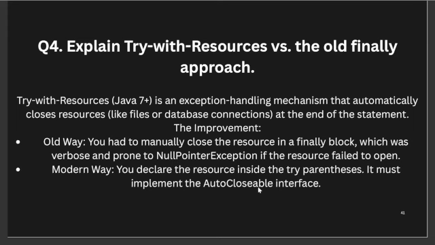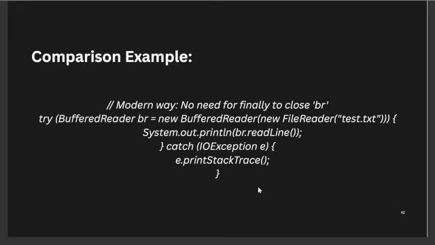The last question will be: explain try-with-resources versus the old finally approach. Try-with-resources, Java 7 plus, is an exception handling mechanism that automatically closes resources at the end of the statement. The improvement is that in the old way, you had to manually close a resource in a finally block, which was verbose and prone to NullPointerException if the resource failed to open. The modern way is that you declare the resource inside the try parentheses. It must implement the AutoCloseable interface. This is the code.